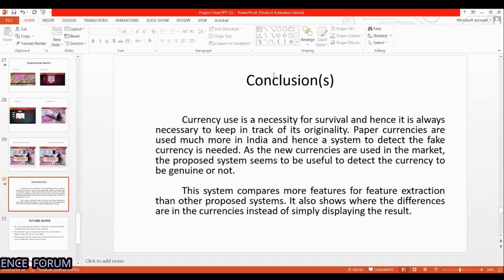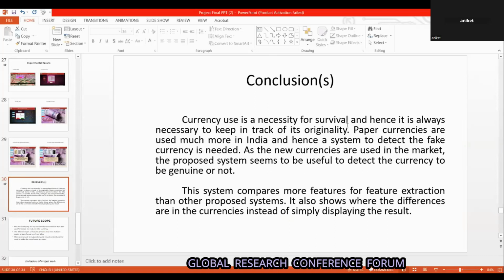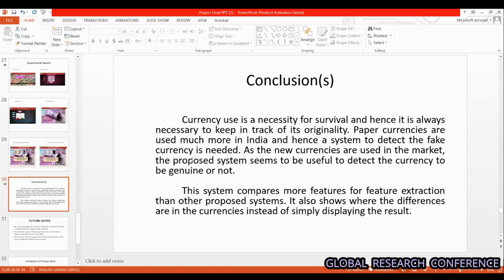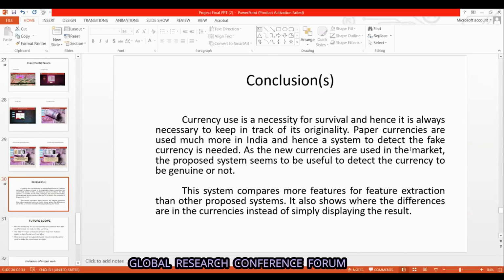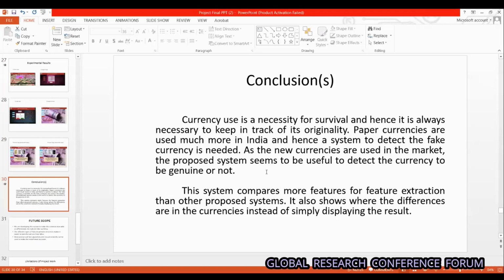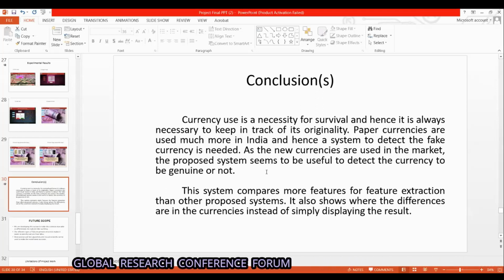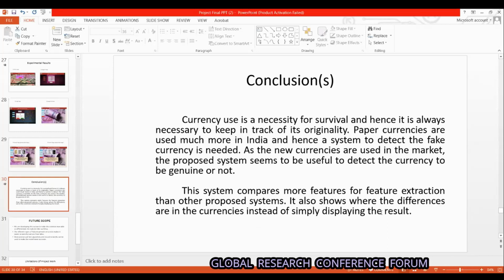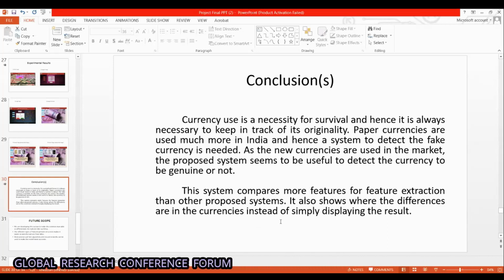So, at the conclusion, currency use is a necessity for survival, and hence it is always necessary to keep track of its originality. Paper currencies are used much more in India, and hence a system to detect fake currency is needed. As new currencies are used in the market, the proposed system seems useful to detect whether a currency is genuine or not. This system compares more features for feature extraction than other proposed systems. It also shows where the differences are in the currencies instead of simply displaying the result.